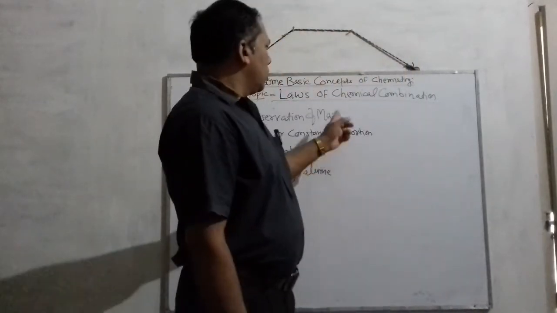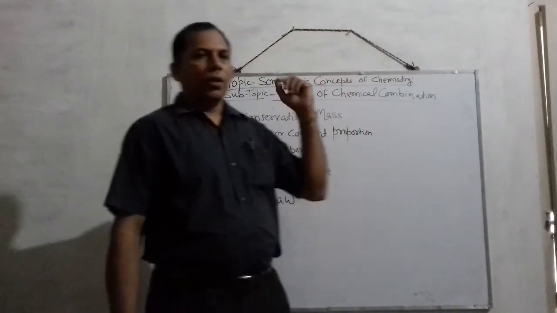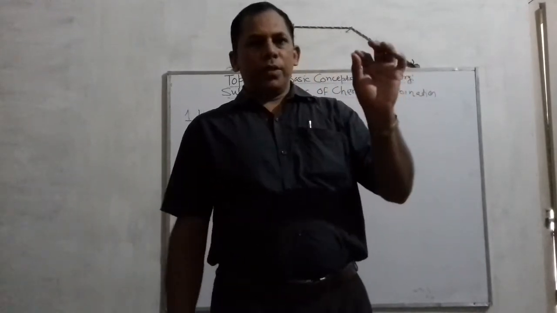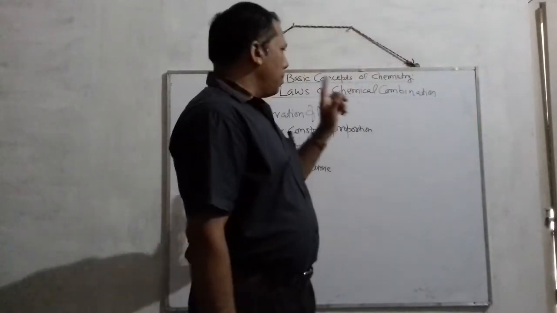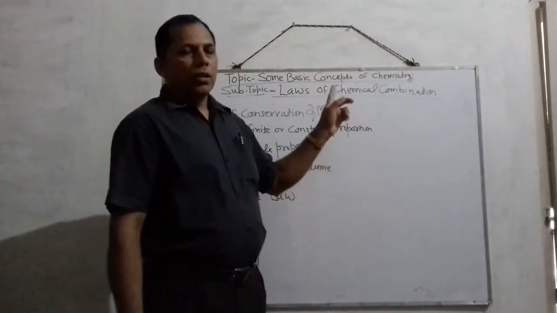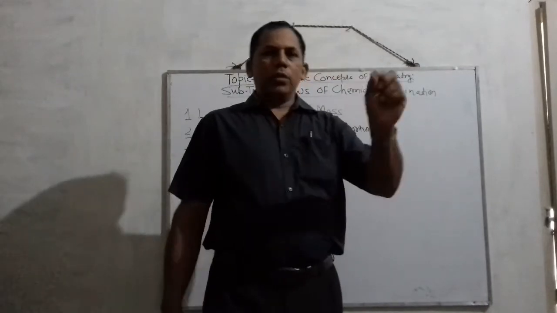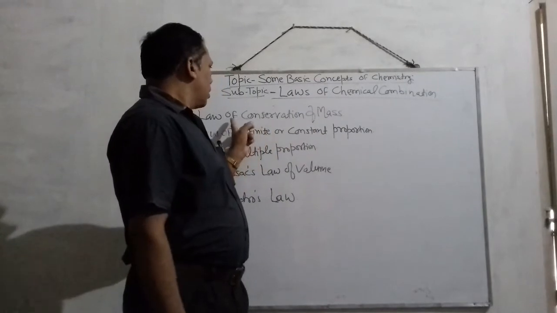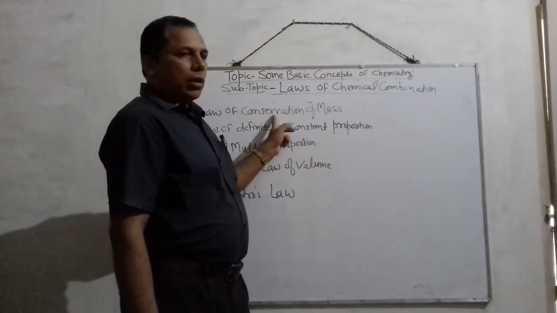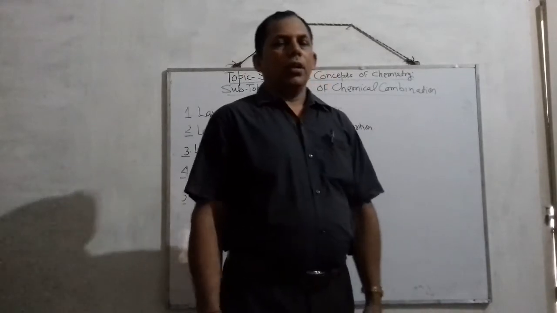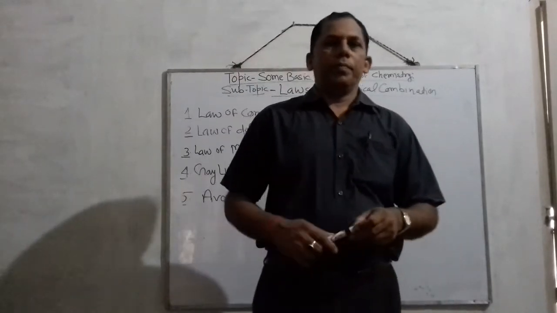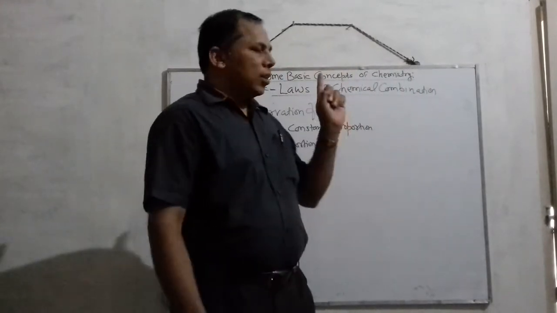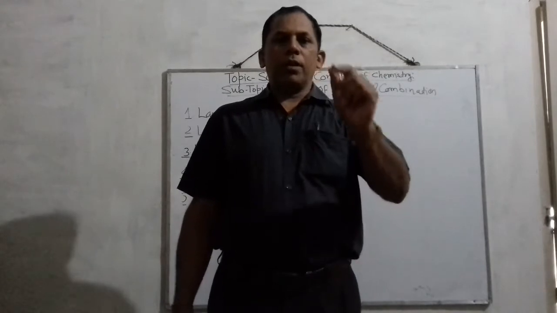This law was given by the scientist who is also famous as the father of chemistry, namely Antoine Lavoisier. He gave a rule called law of conservation of mass, and according to this rule, the total mass of the products is the same as the total mass of the reactants.